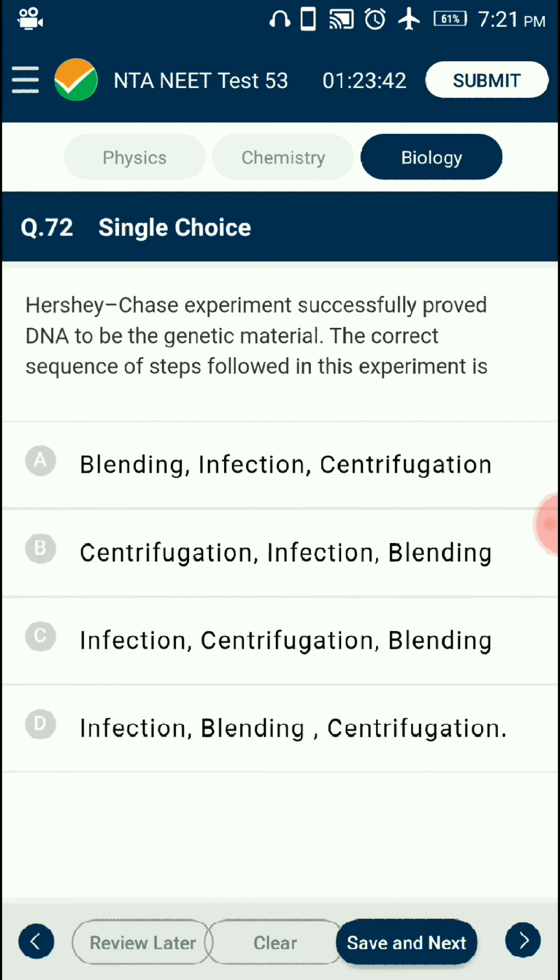So the answer is option D. Infection followed by blending and centrifugation. So the correct option is D.